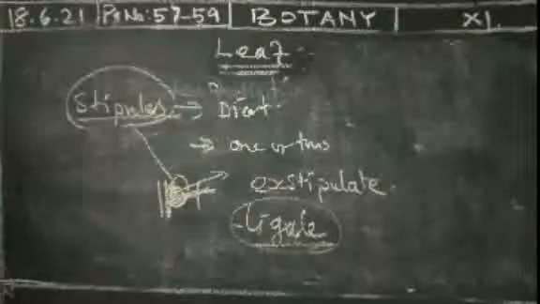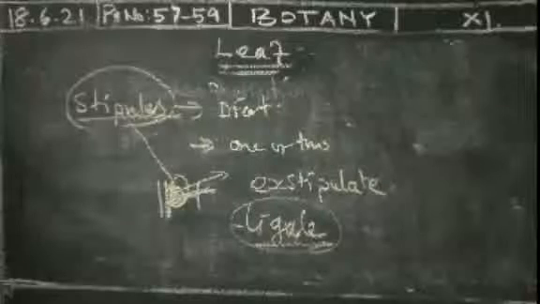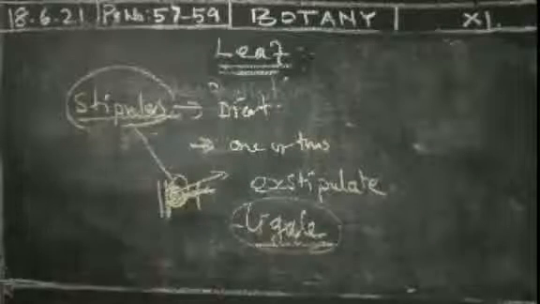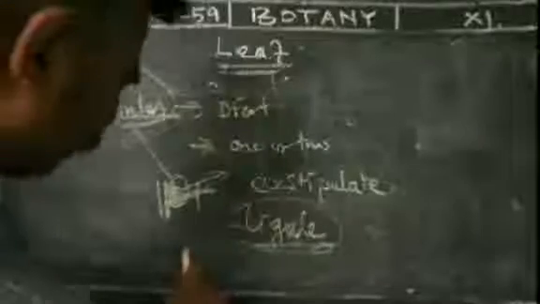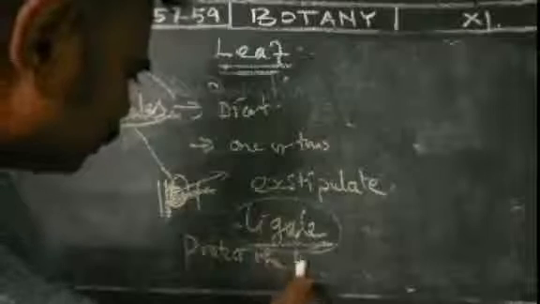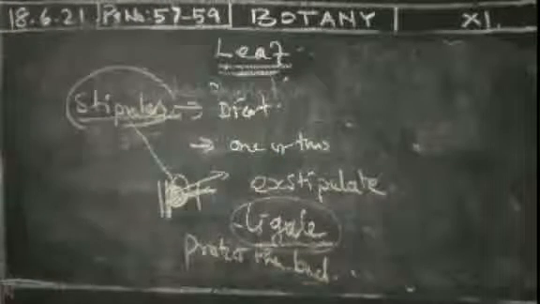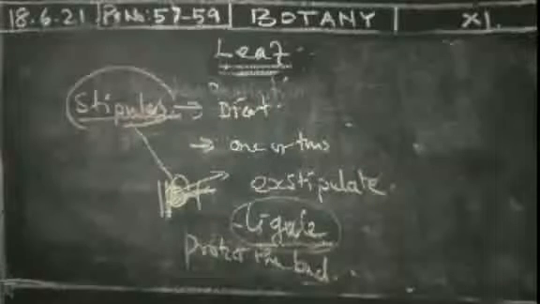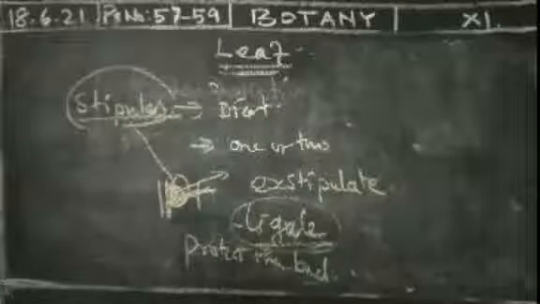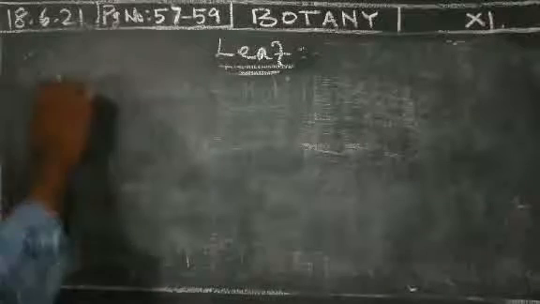The main function of the stipules and the ligule is that they protect the leaf in the bud. Protecting the buds is very important. Okay, next we pass on to venation.